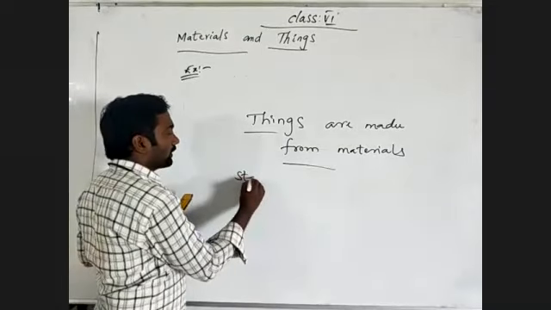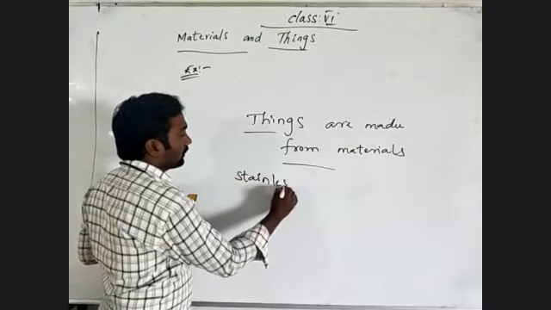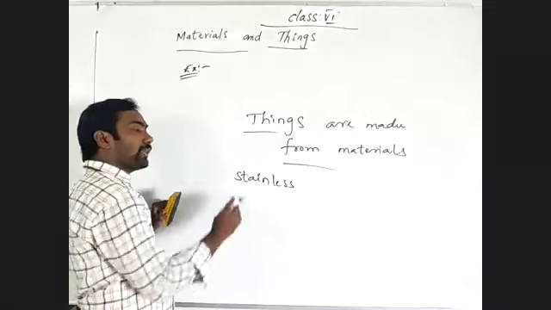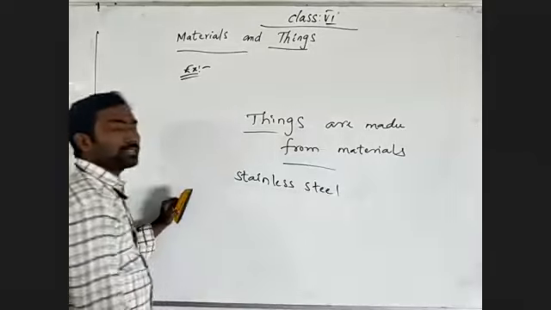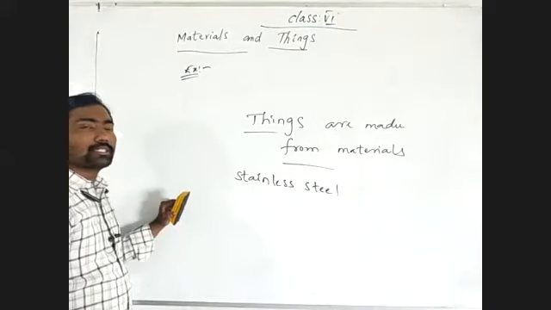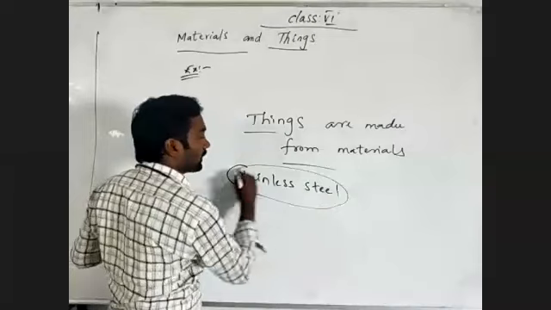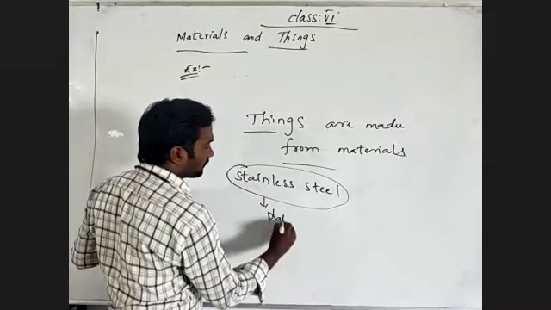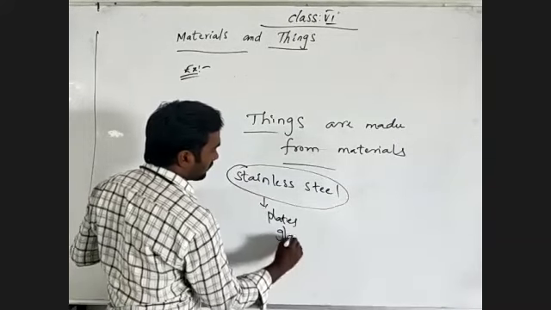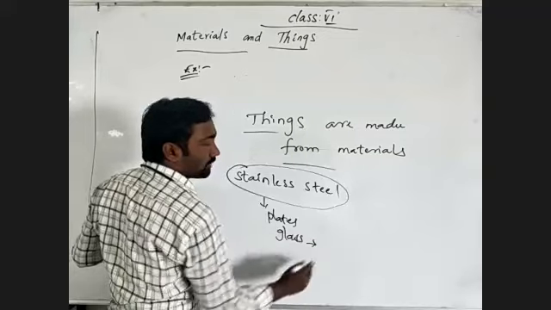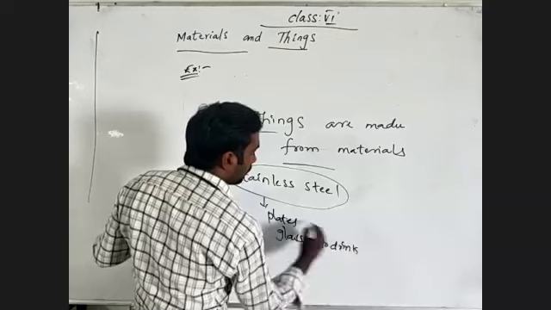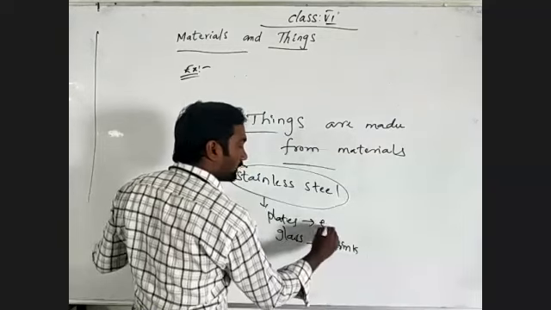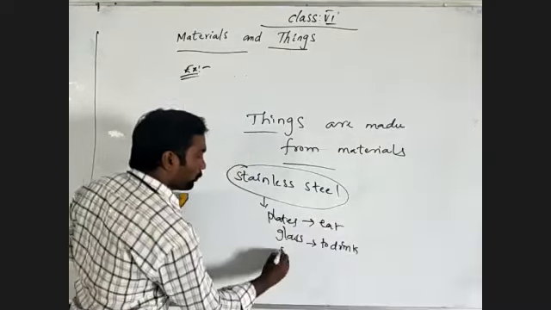Stainless steel. The things which are made up of the material stainless steel: glasses to drink, plates to eat, and spoons.